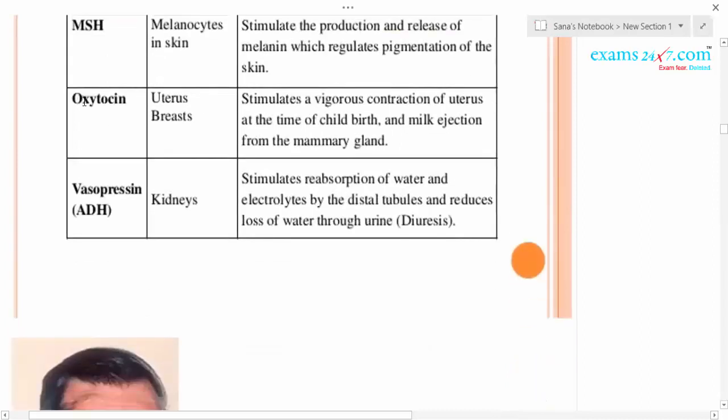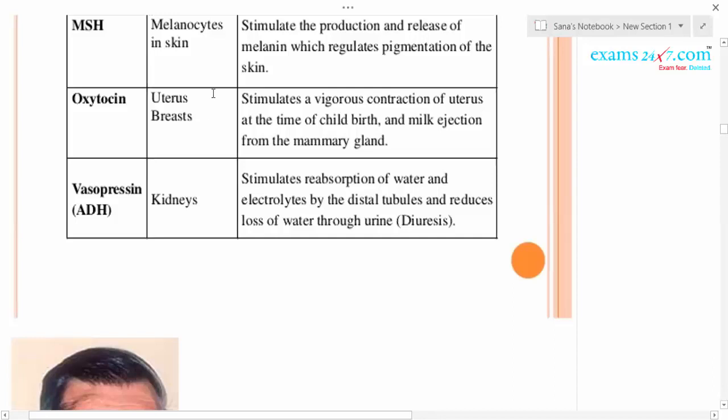The posterior pituitary releases the hormone called oxytocin. Actually, this hormone is synthesized in the hypothalamus by the neurosecretory cells, and it is transported to the posterior pituitary. The posterior pituitary is the one which releases it, so it is called a posterior pituitary hormone. Its target organs are the uterus as well as the mammary gland.